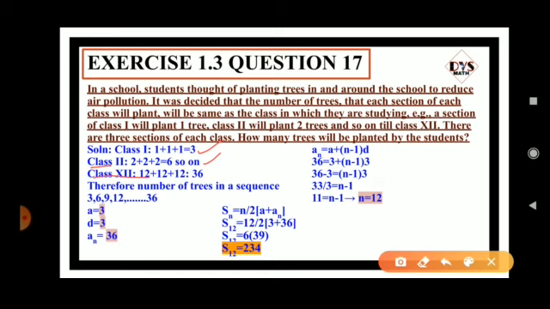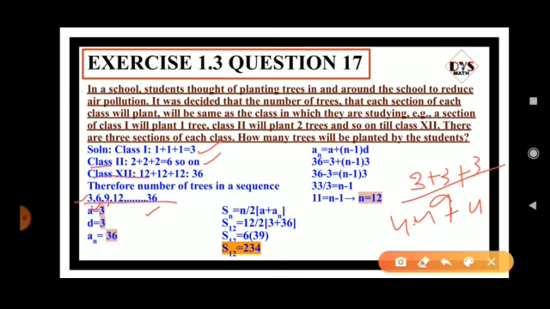Therefore, the number of trees in a sequence is 3 first: class 1 will be 3, class 2 will be 6, class 3 will be 9, because class 3 means 3 plus 3 plus 3, A section, B, C. So total 9. Then 4 plus 4 plus 4, 12, again 5 plus 5 plus 5, 15, 6 plus 6 plus 6, 18, like that. The last will be 36, because the end is class 12.